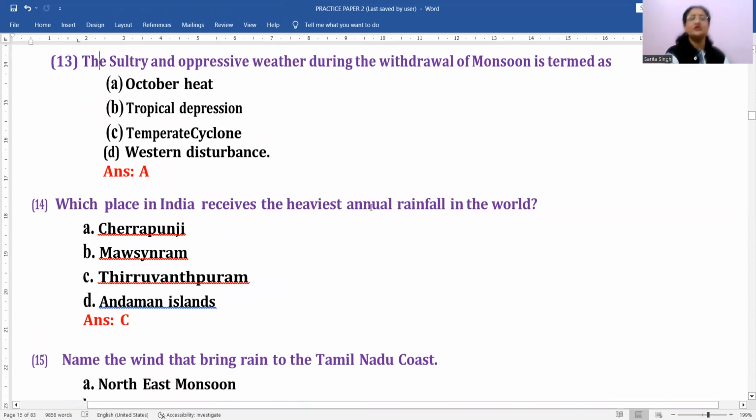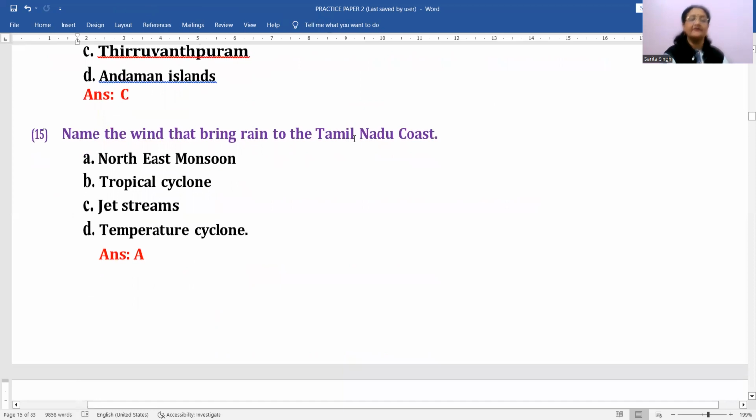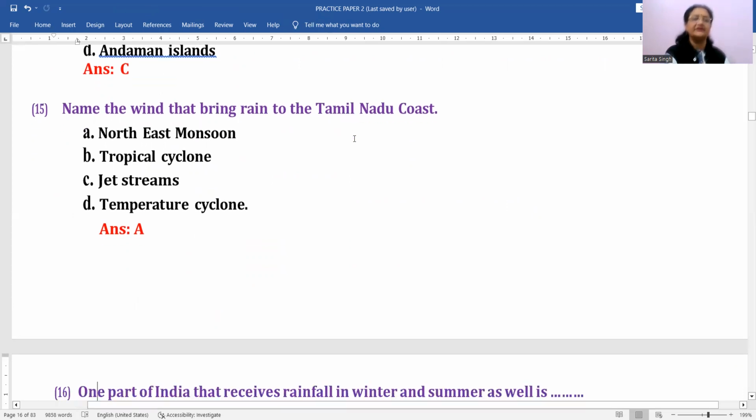Next is sultry and oppressive weather during the withdrawal of monsoon is termed as, what will be the correct name for this? This is called October heat, right? October heat. This is an important feature of the retreating of monsoon. Okay. Next, which place in India receives the heaviest annual rainfall in the world? This is actually Thiruvananthapuram. Heaviest annual rainfall. Name the wind that brings rain to the Tamil Nadu coast. Tamil Nadu coast is getting rainfall basically by the northeast monsoons.